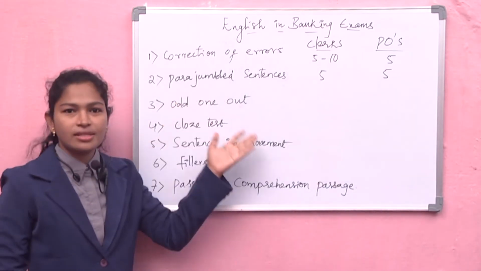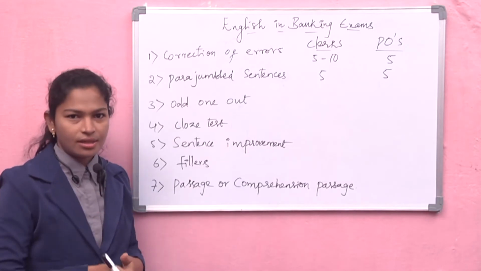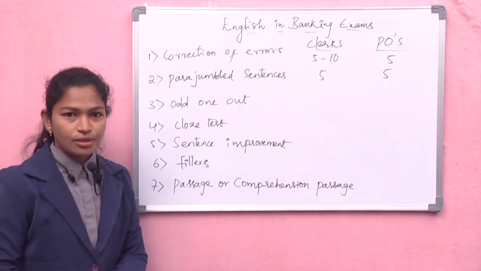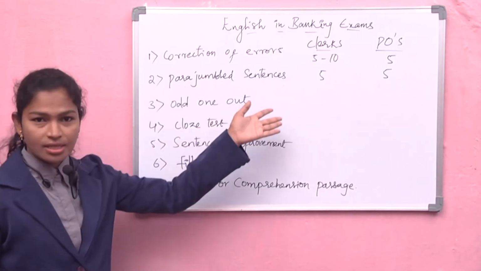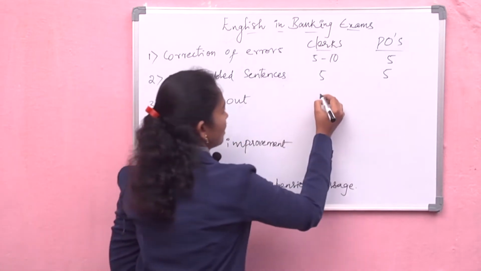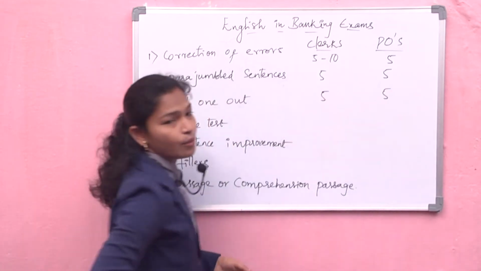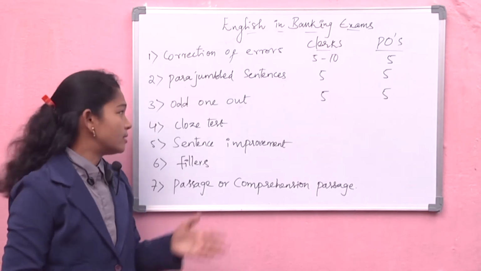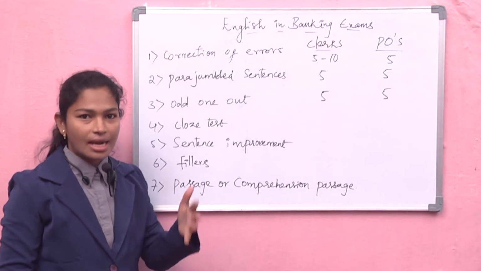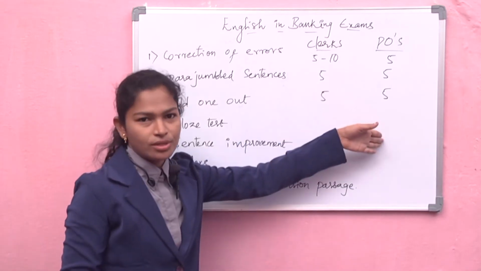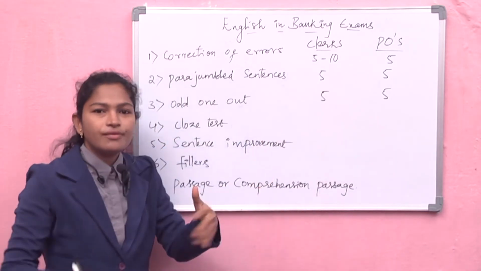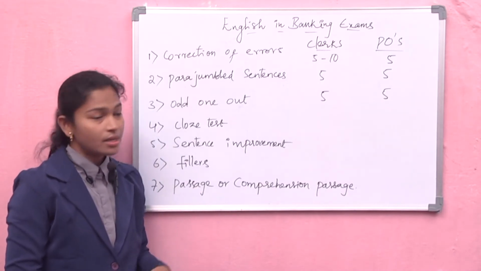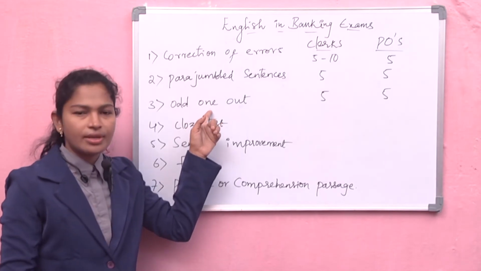Para-jumbled sentences, or we can say arrangement of sentences, rearrangement of sentences. Now the third one is odd one out. For this also we are going to get only 5 marks, whether it is clerks or POs. Mostly we may not get odd one out in clerk exams, but we may get it in POs. If they want to increase the difficulty level of banking exams, they will give you this type of topic.